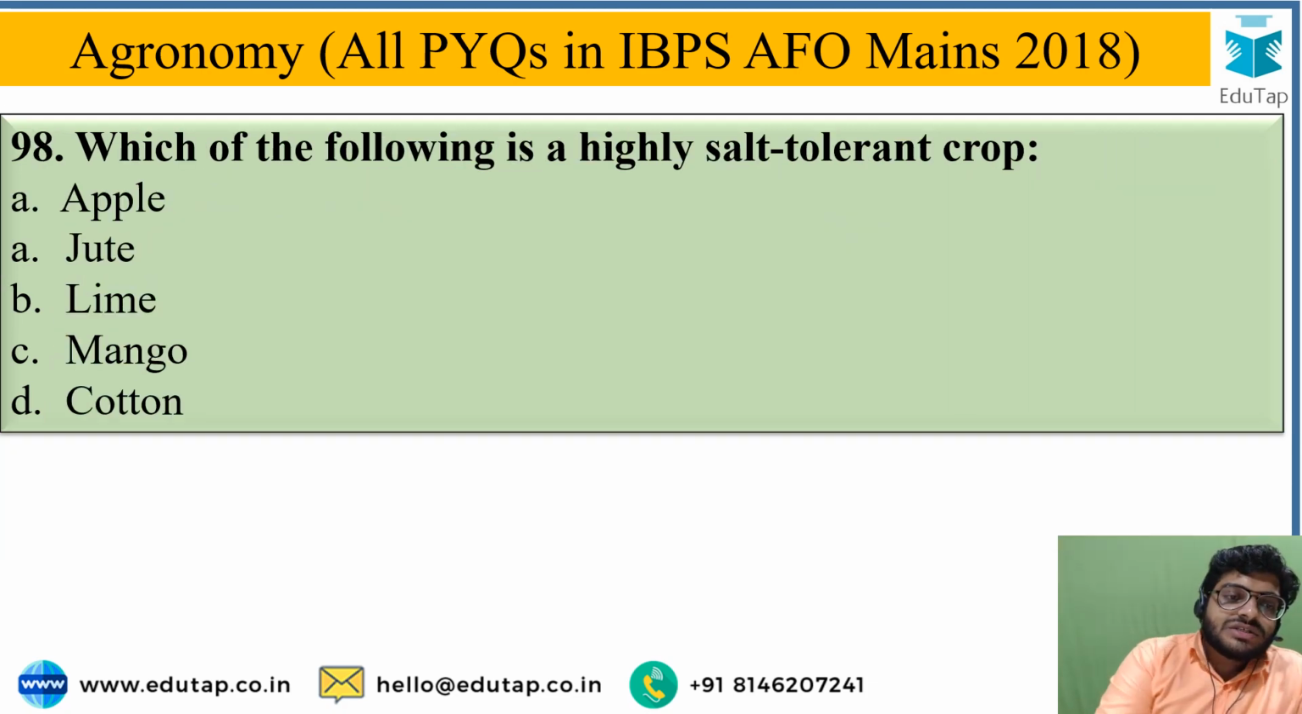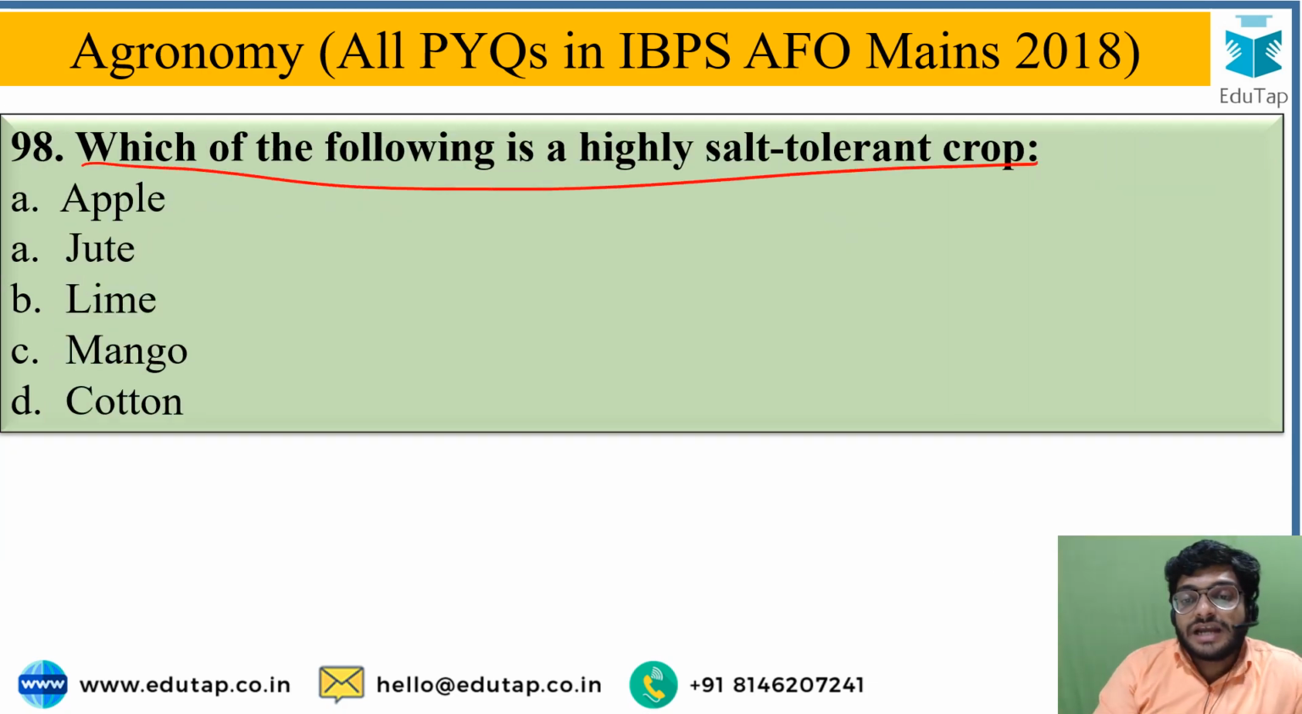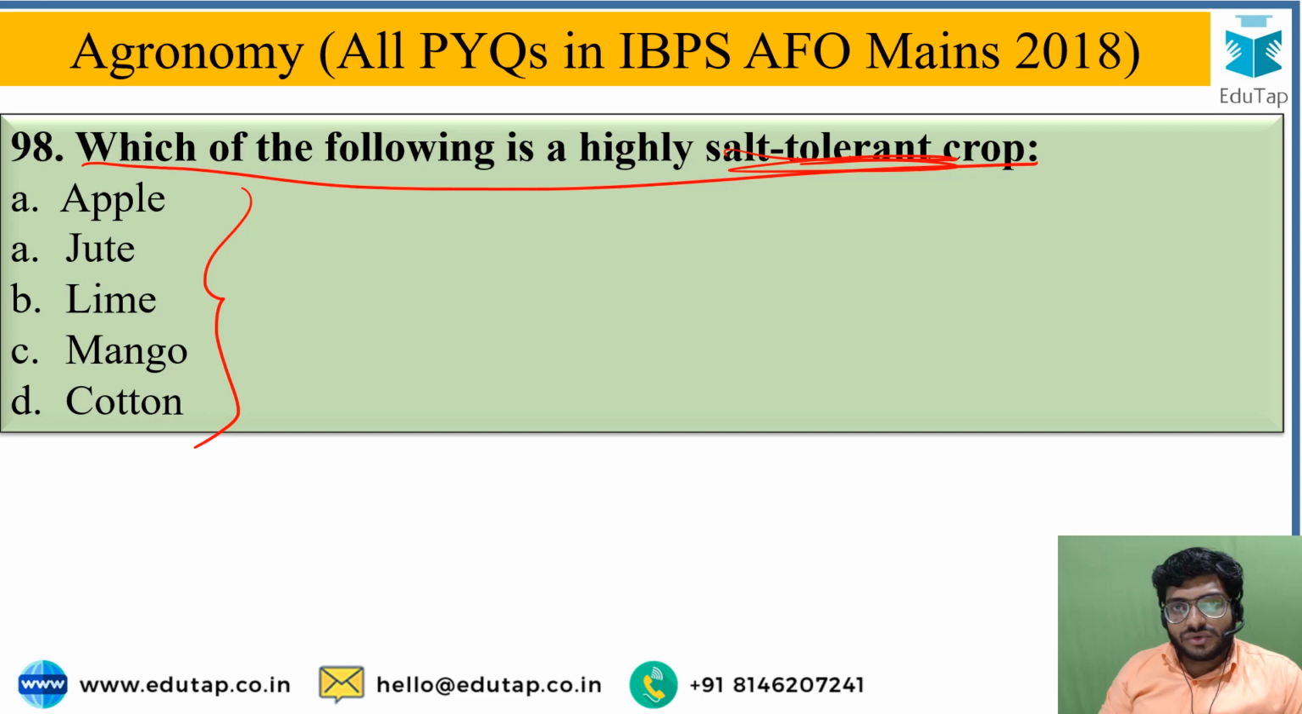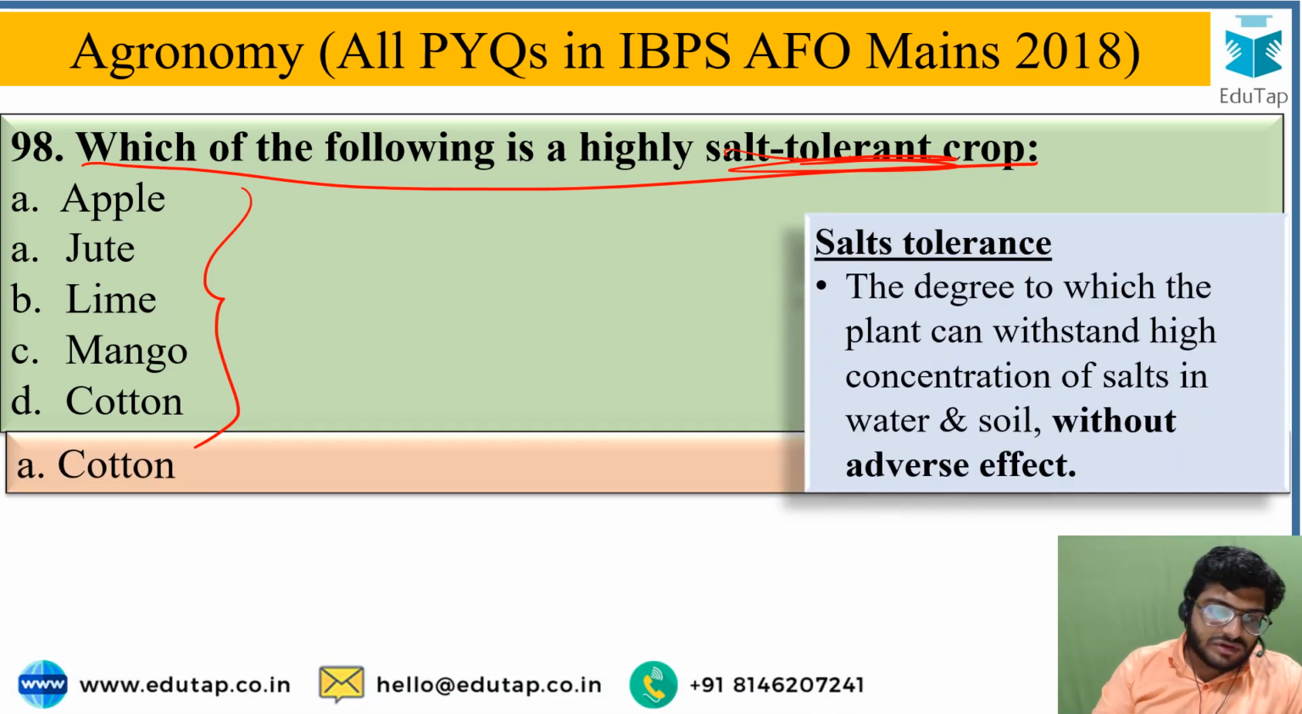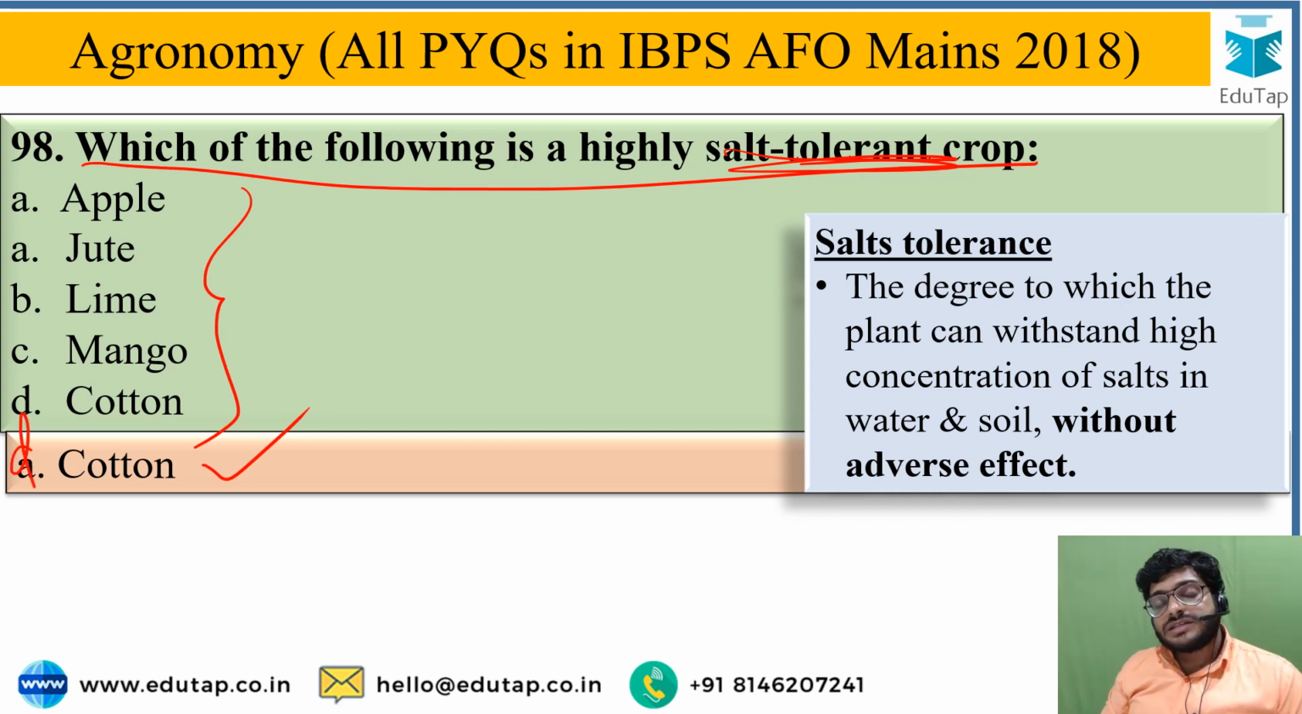Next question is, which of the following is a highly salt tolerant crop? From this option you have to identify which is the highly salt tolerant crop. The correct answer for this is option A, that is cotton. Option D actually. Option D is the correct answer, that is cotton.